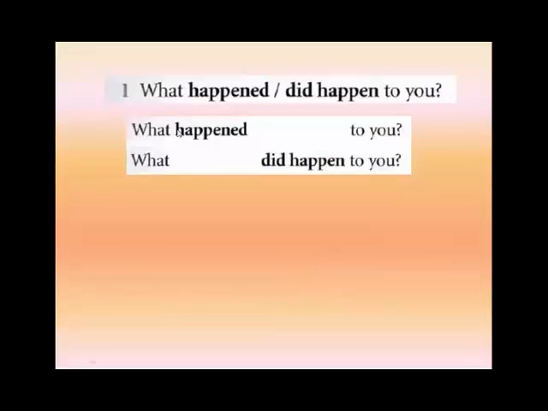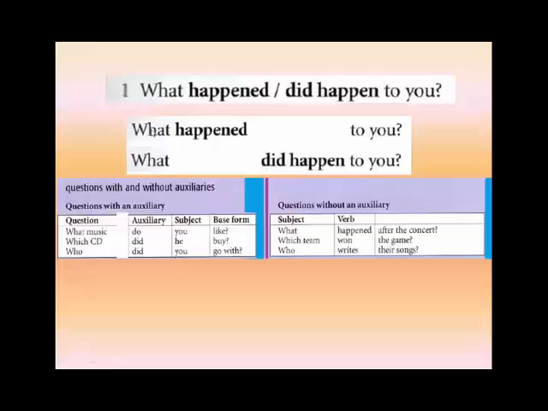Let's see the two questions. What happened to you? What did happen to you? Here in the first case, I don't have a subject. I have a question word, the verb, and more things. And in the second one, I have a question word, an auxiliary, but then the verb in base form. There is no subject. So this is incorrect, and the kind of question I have is a question without auxiliary.